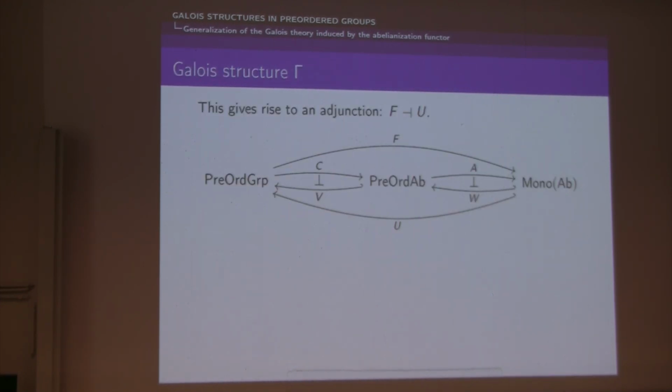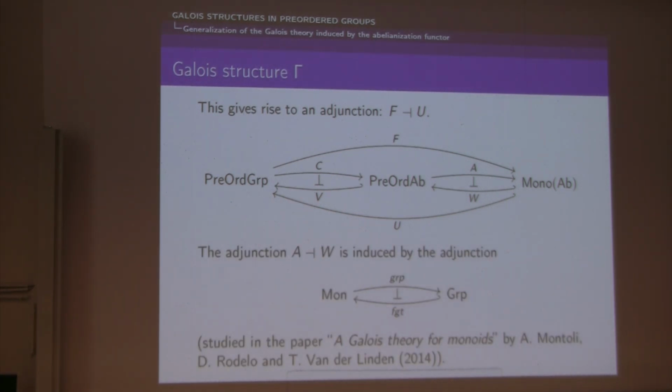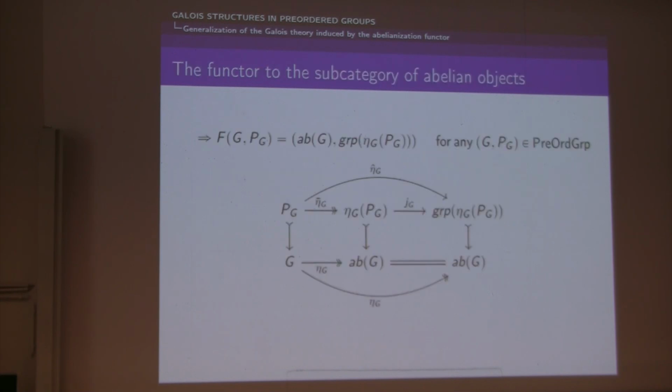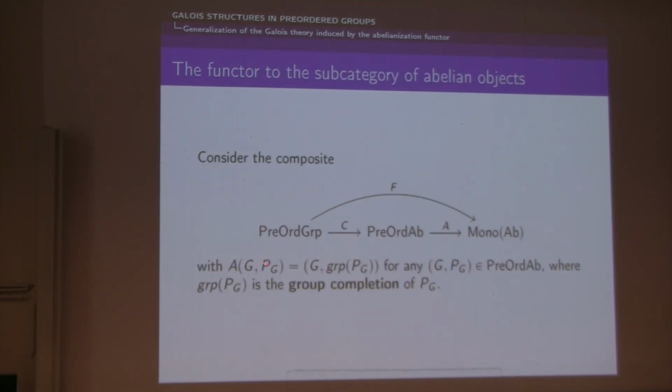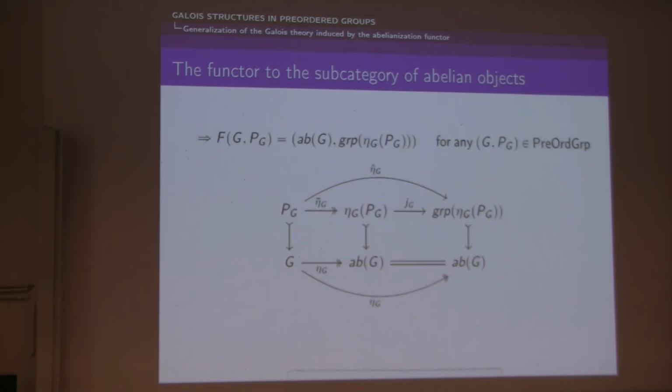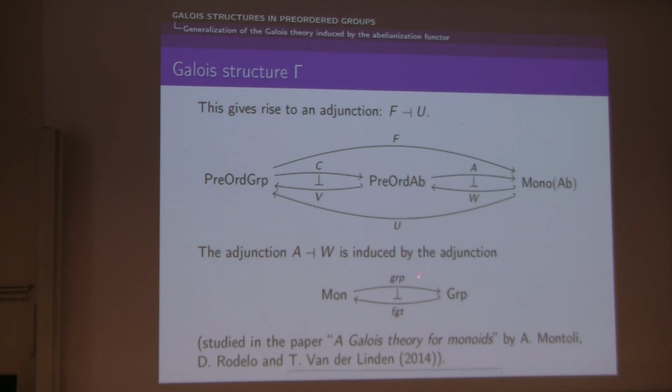It turns out that this functor F is actually a left adjoint for the inclusion functor U, and we can see that just by composite. We already know the adjunction on the left, and the adjunction on the right is induced by the adjunction between the group completion functor and the forgetful functor between the categories of monoids and groups. Indeed, if we come back to the definition of A, we can see that A only acts on the positive cone via the group completion functor. It doesn't act on the group G. So it is easy to see that this adjunction is induced by this one. And then as a composite of two adjunctions, F is a left adjoint for the inclusion functor.